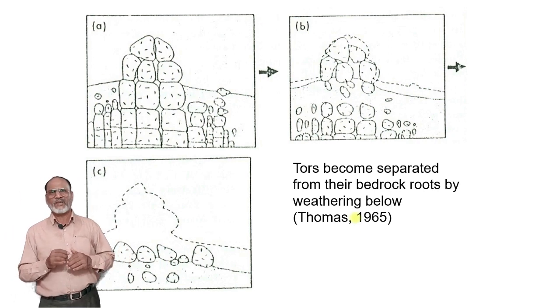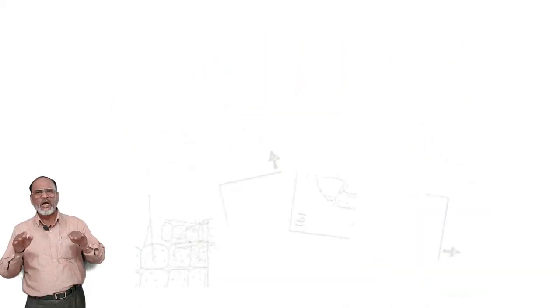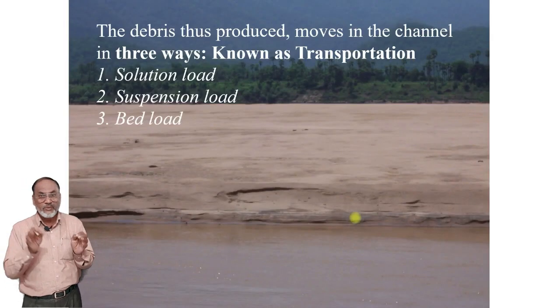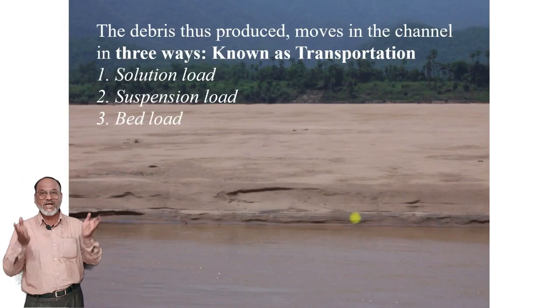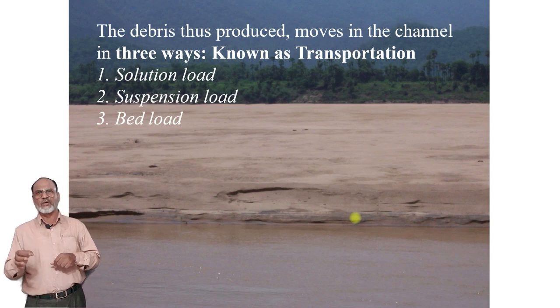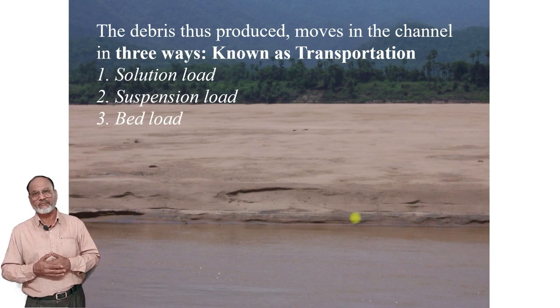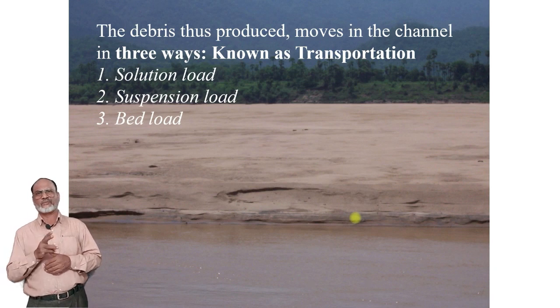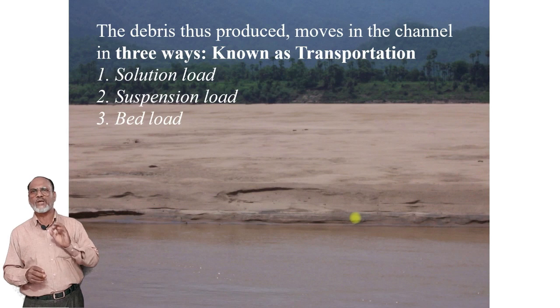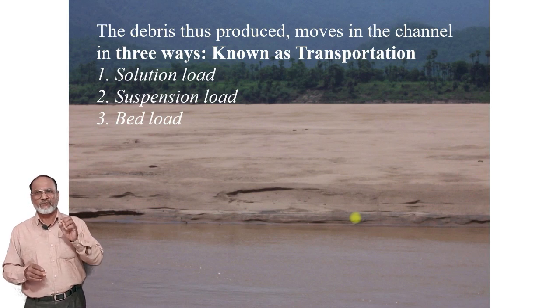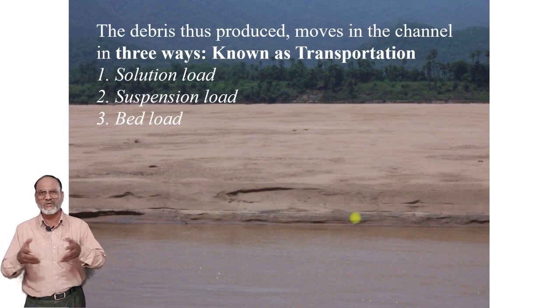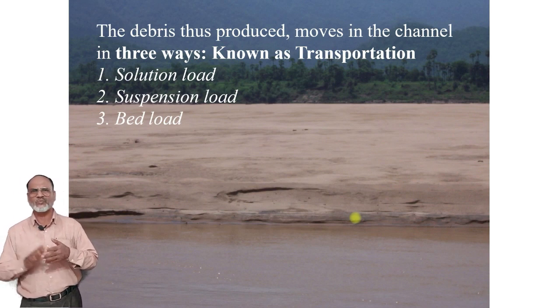Next, we will see how the material eroded by the river gets transported. The debris, the loose material that has been produced by the river or by the different agents of geomorphology, moves in the channel in three ways, and this process is known as transportation. The transportation is of three types: solution, meaning the material dissolves in water and gets transported.